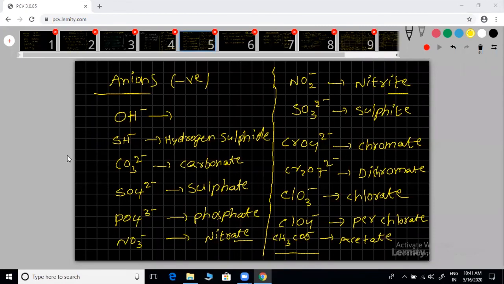Next time, maintain one notebook properly for chemistry only. Don't mix it with maths, physics and everything, or biology if you are biology people. Chemistry means separate notes. Try to keep those notes, you have to maintain them for 2 years. These are all the basics. If you learn all these things, your brothers or sisters studying below 10th standard or in 10th standard, you can explain very well, better than those teachers. Very easy, all these things.